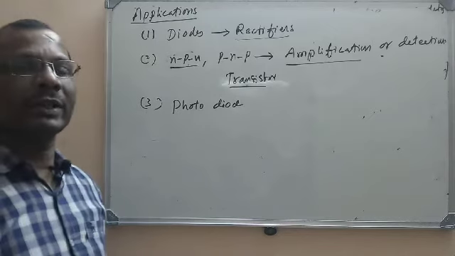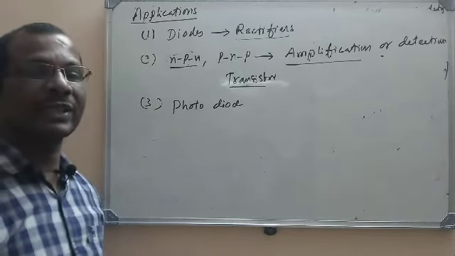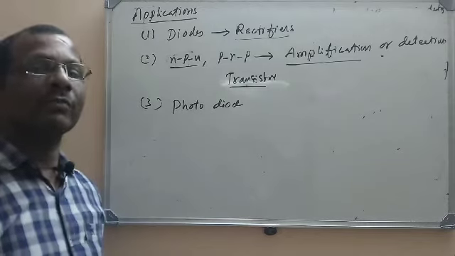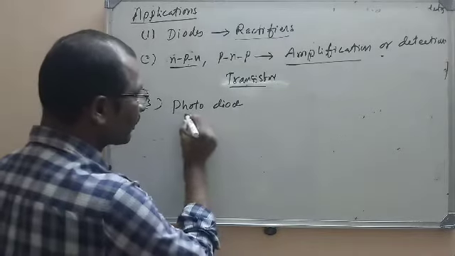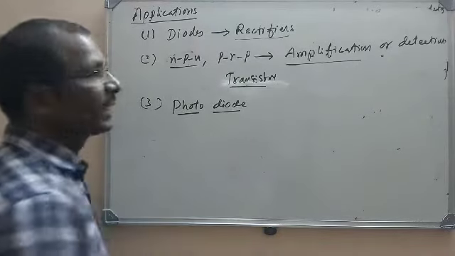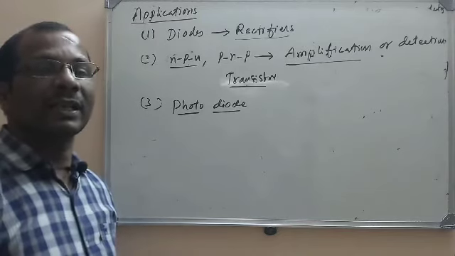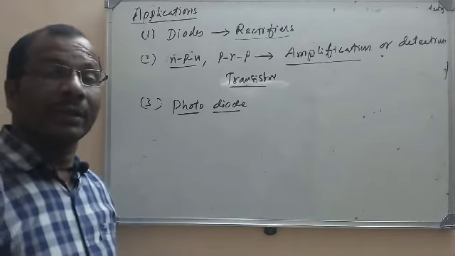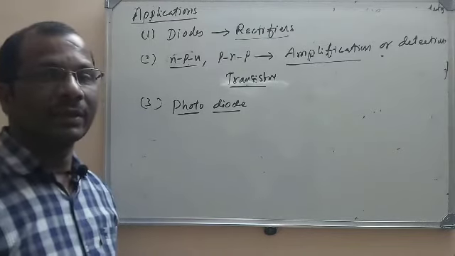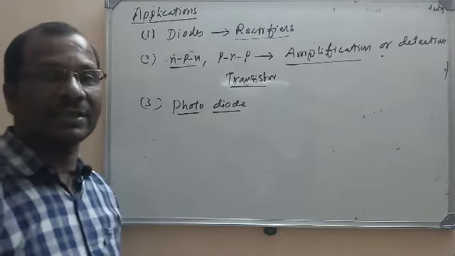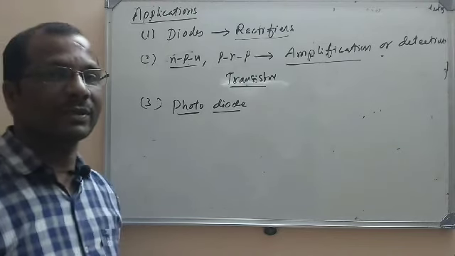Actually, a photodiode is used in conversion. It is a photovoltaic cell. What we do is convert light energy into electrical energy. So in photodiodes we use these N and P type semiconductors, and here the light energy is transformed into electrical energy. There are several other applications, but these are some of the important ones.